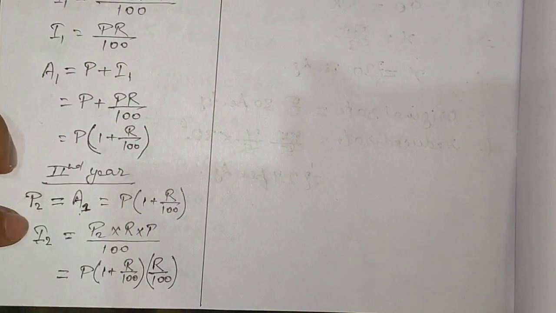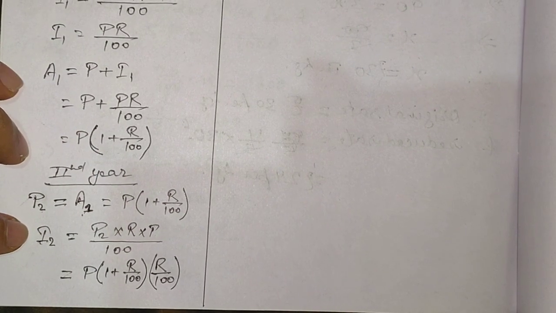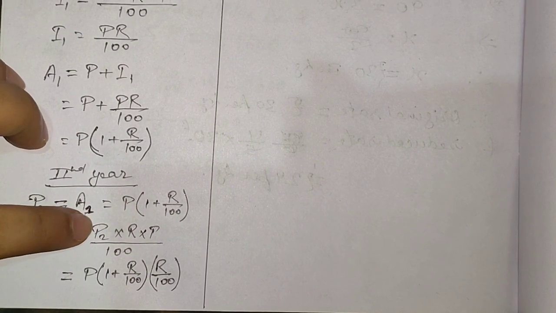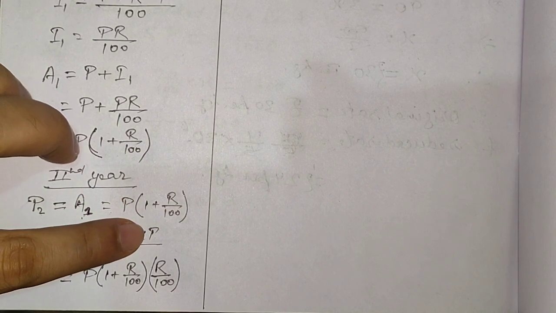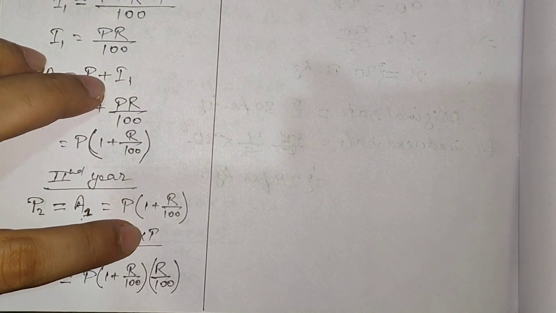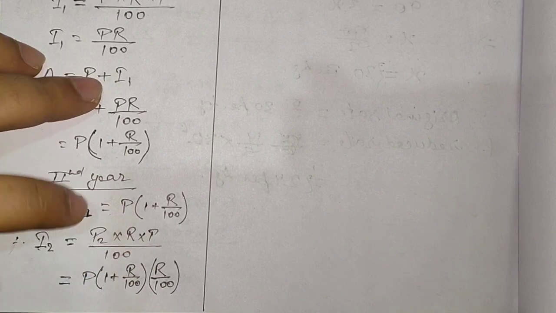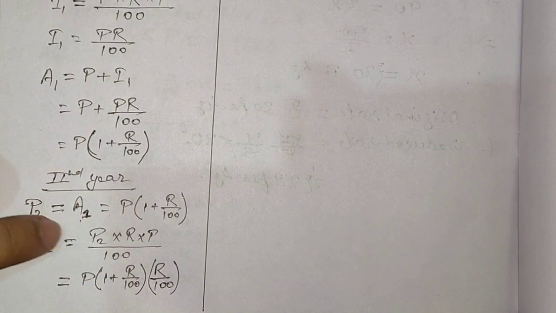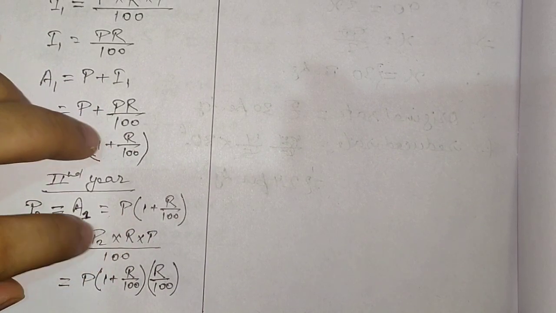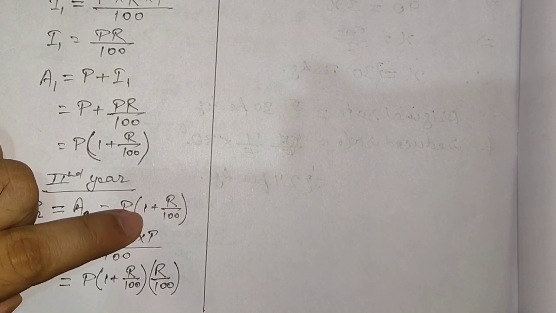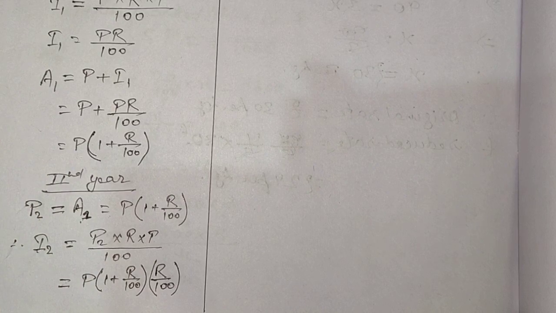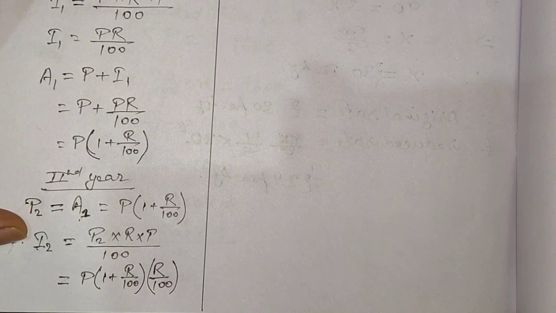Now calculating the interest for the second year. So I2 is equal to P2 into R into T by 100. In all the cases we are going to calculate for each consecutive year, so T is equal to 1 in all the cases. Don't bother about the T. So P2R divided by 100. Now in place of P2 we'll substitute P1 (1 + R/100), and then R by 100 will be left alone. I hope you have understood this, and now we'll move on.